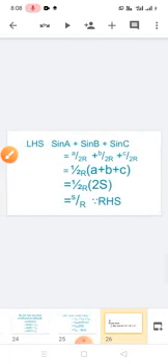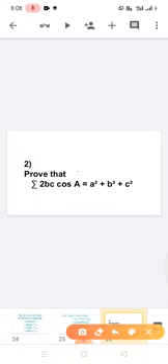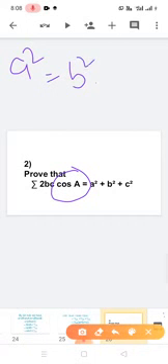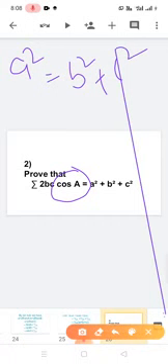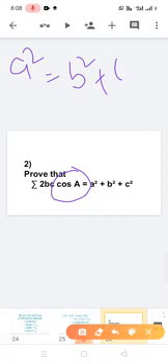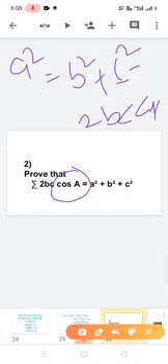Already in this problem we have the cos, so we have to use the cos rule. What is our cos rule? For angle A, we have to start with A square. A square is equal to B square plus C square minus 2BC cos A.